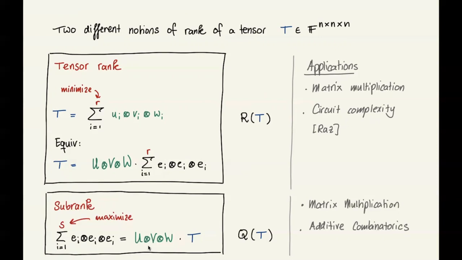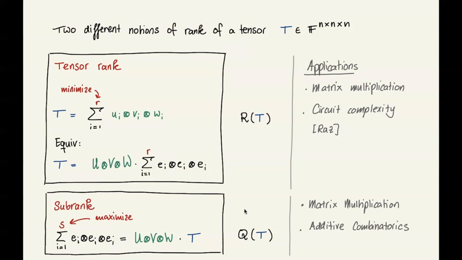This is called the subrank, denoted by Q of T. This also has lots of applications, for example in matrix multiplication, but also in additive combinatorics. Importantly, the tensor rank and the subrank are really different notions, so they're really not the same.